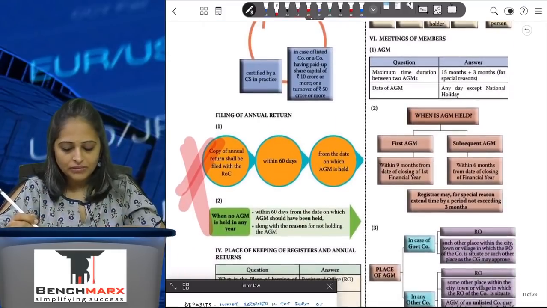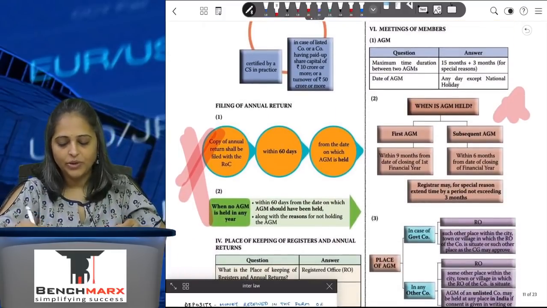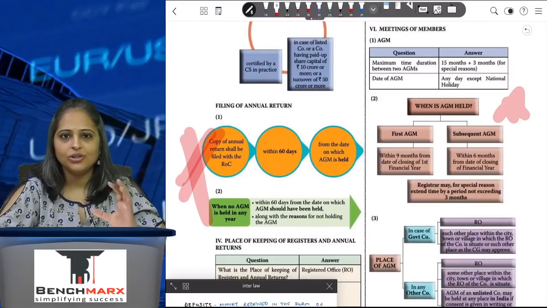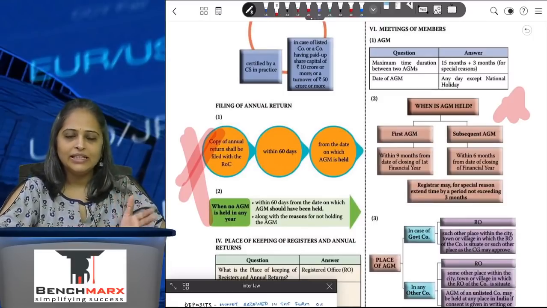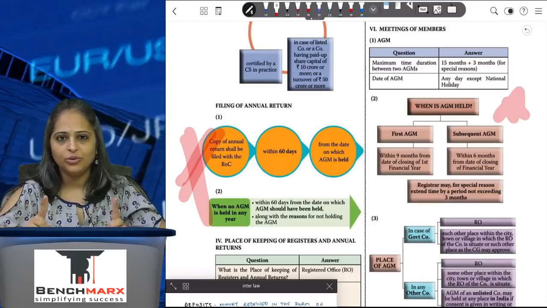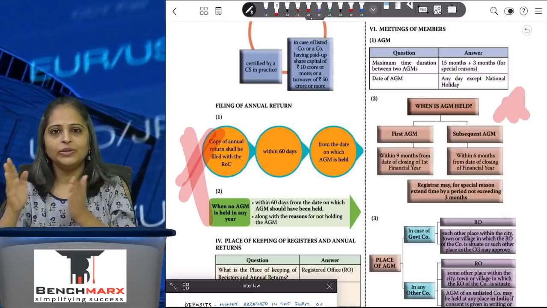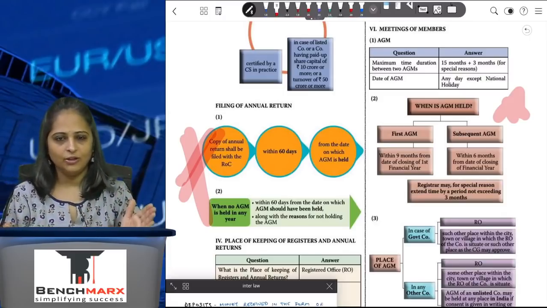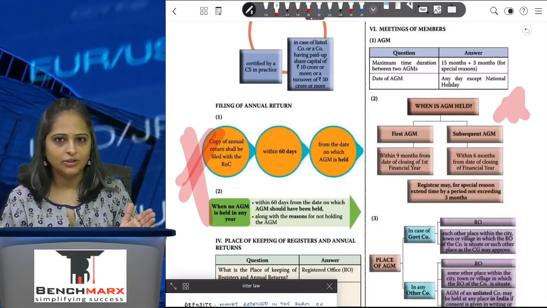Now coming to AGM, again very important. AGM is the annual general meeting of the company. EGM is extraordinary general meeting. Annual general meeting, as the name says, has to be held every year. When do you have to hold an annual general meeting? It has to be held within a period of 6 months from the end of the financial year, which means by 30th of September.